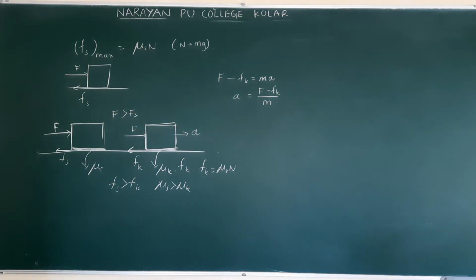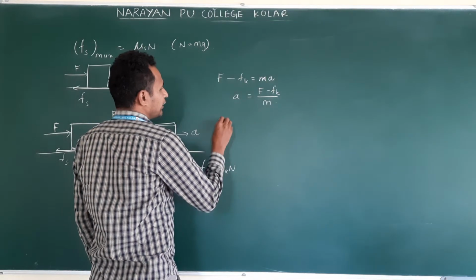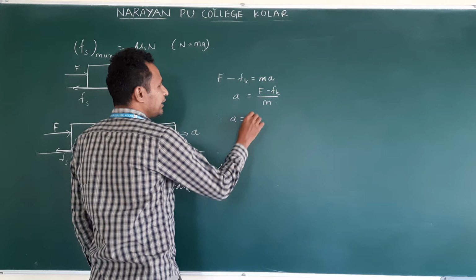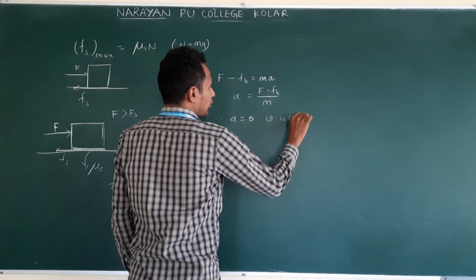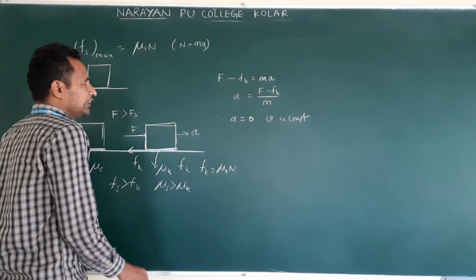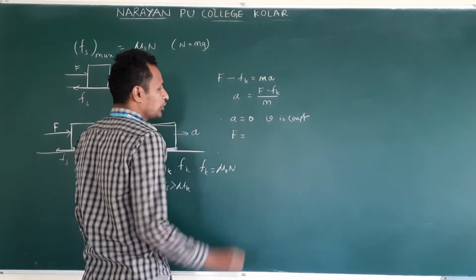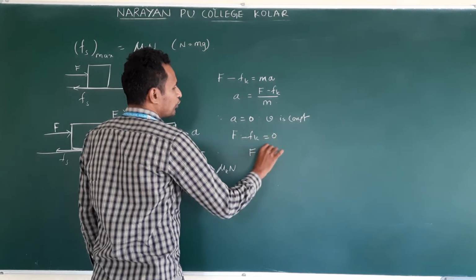Okay. Suppose the body is not accelerated. Then a is equal to 0. A equal to 0 means velocity is constant. In this case, what happens if you apply this? F minus Fk is equal to 0. F is equal to what?